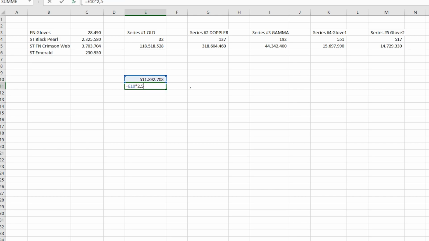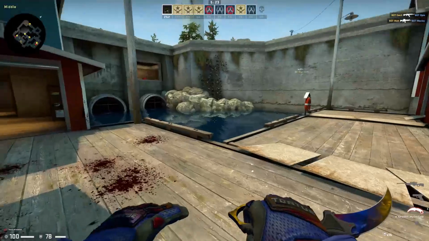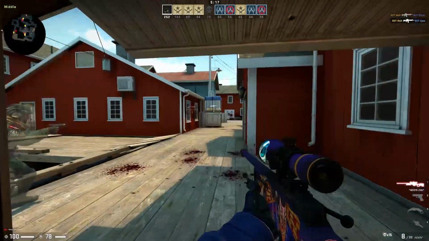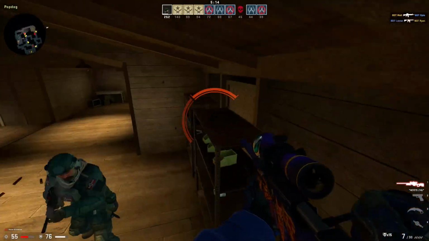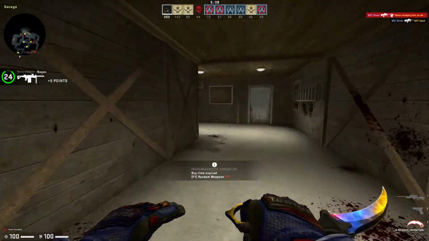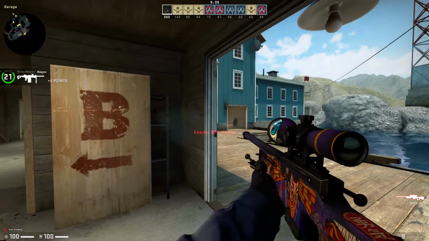If we multiply that with 2.5, which is the average cost of a key, this doesn't include the cases you buy. This doesn't include other regions where the keys are a little bit more expensive. You will get around 1.28 billion US dollars. This is about the money people have spent on cases since the cases came out. I think that's a really ridiculous number. If you told somebody my company will earn 1.3 billion US dollars through selling pixels, they would be like, ha, you're crazy. But yeah, this was a really, really big number. I didn't estimate that it would be that high.